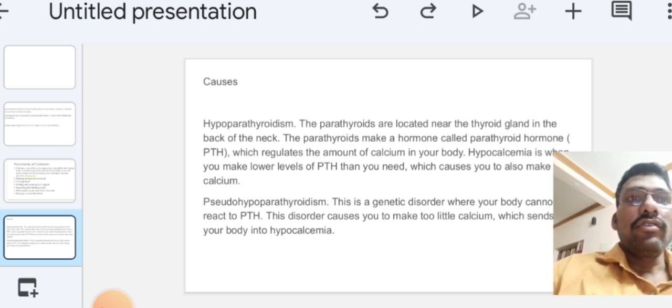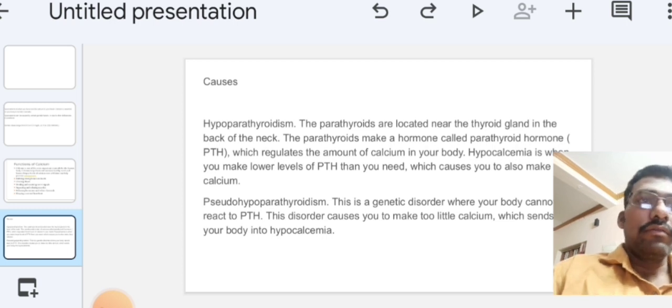There are four parathyroid glands in our body, secreting parathyroid hormone, whose main function is to regulate the amount of calcium in our body. If the blood calcium level is too low, parathyroid hormone acts to increase calcium in our blood.